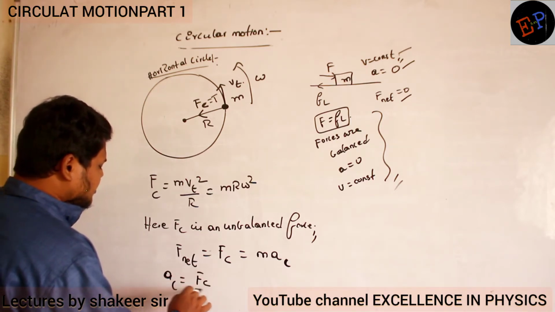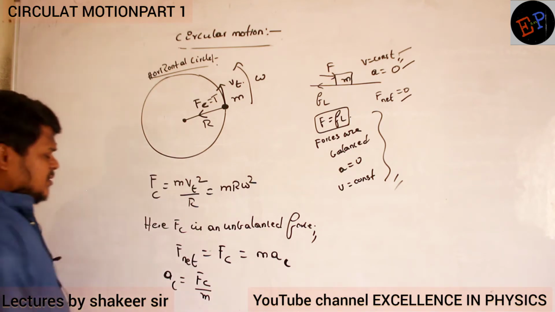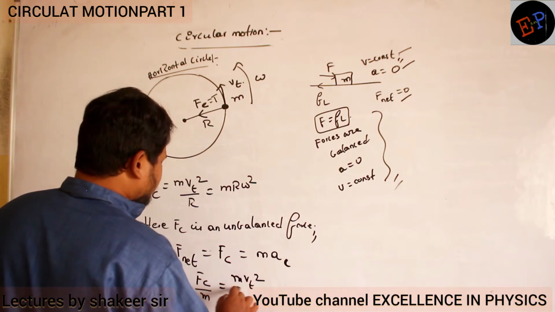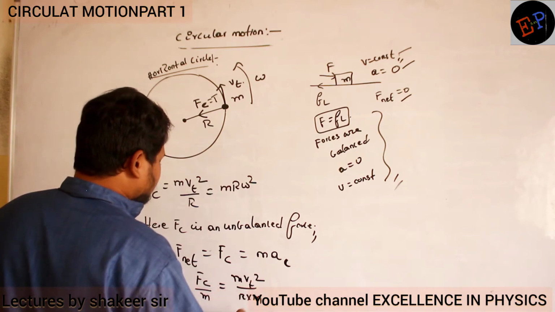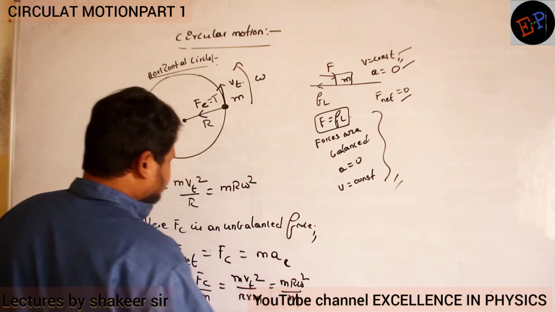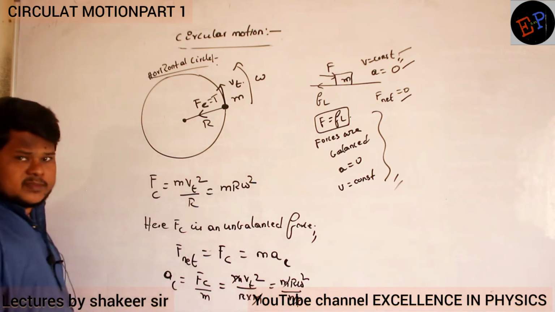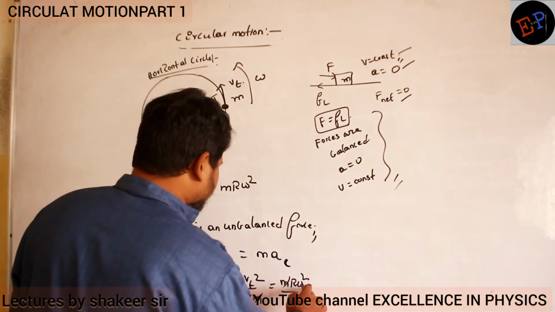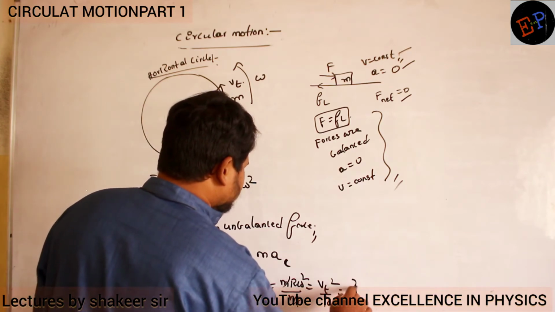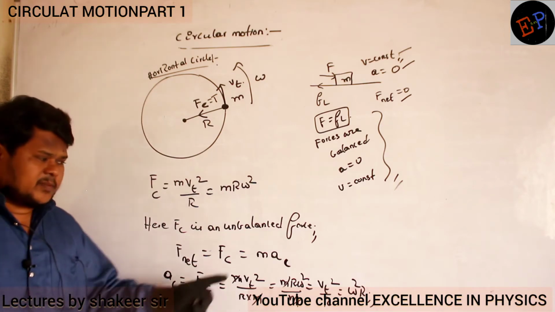Okay, so what is the formula for centripetal acceleration? Centripetal acceleration is centripetal force divided by mass of the body. Clear? And what is the centripetal force? m vt square divided by r, into 1 by m. Or you can write it as m r omega square divided by m. So m and m cancel. What is the final equation I will get? I will get vt square divided by r or omega square into r. So these are the equations for centripetal acceleration.